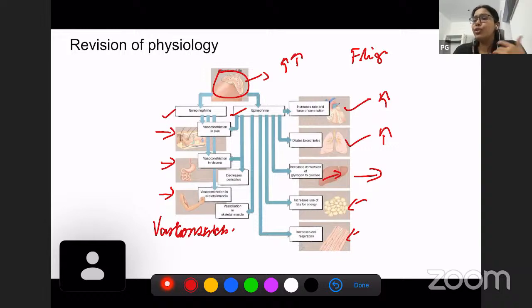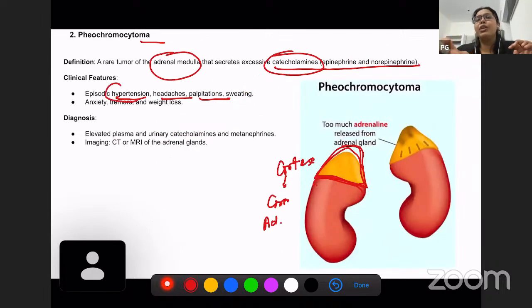It increases the use of fats for energy, right? So this is also totally opposite to that of cortisol. Increases cell respiration. So these are the functions of catecholamines. So if there is an increase in the rate and force of contraction of the heart, what will happen? Blood pressure will increase. So increased blood pressure is an important sign of pheochromocytoma. Okay. So hypertension, and because of prolonged hypertension, you will have headaches, palpitation, and sweating. Okay. Anxiety, tremors, and weight loss.